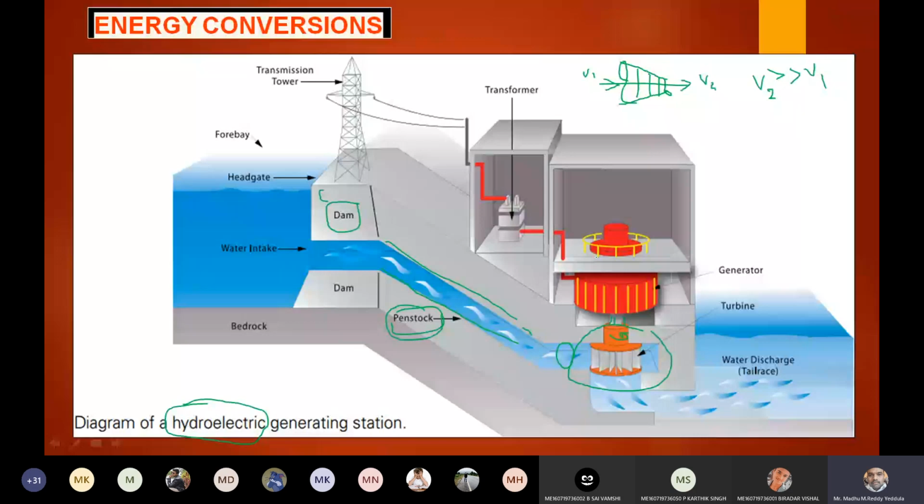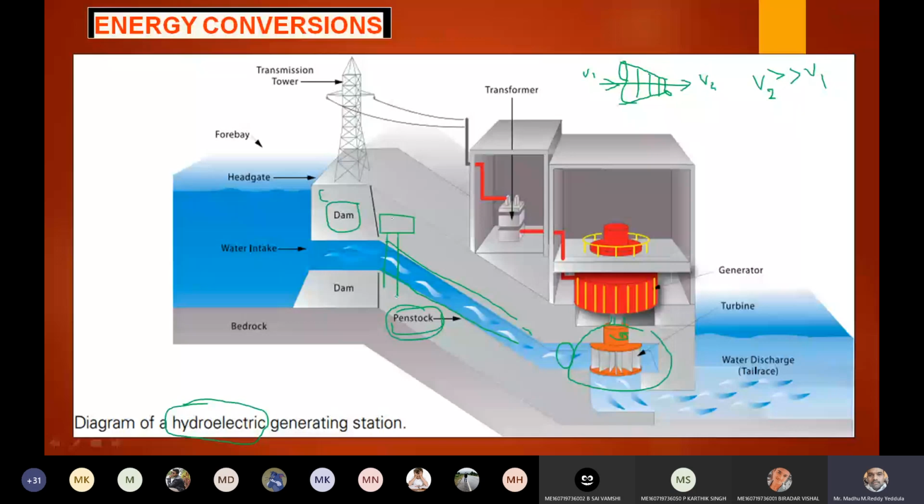Now here, this is not my requirement, the working. My requirement is which form of energy is converted into which form of energy. So far I explained the working, right? Now let us say we have a gate valve over here. Let us assume there is no requirement of power, and the gate valve is closed.